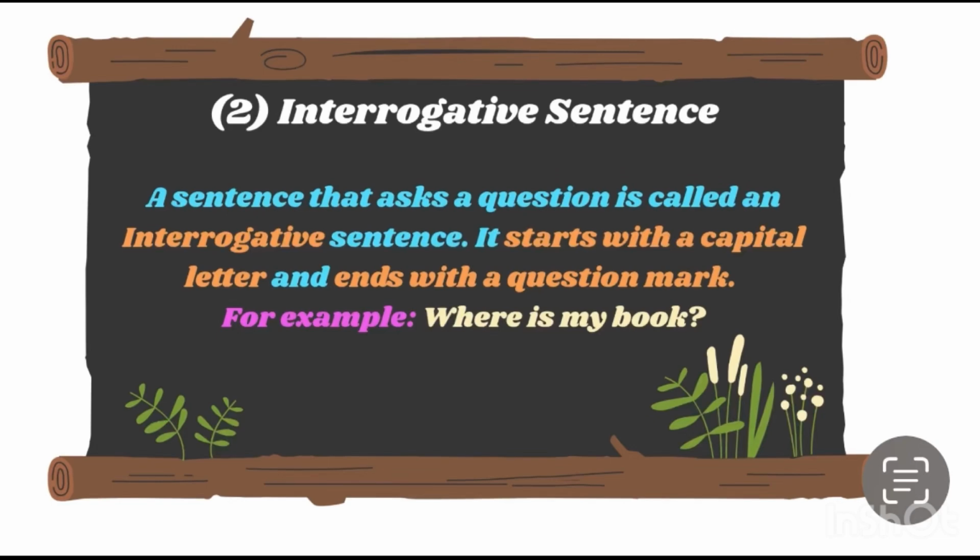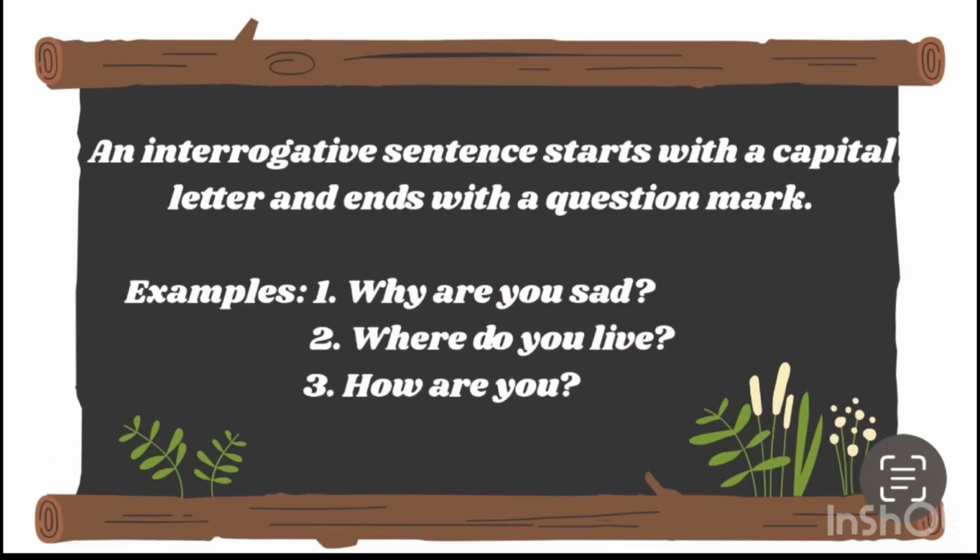That's why it ends with a question mark, such as, where is my book? Or, why are you sad? Where do you live? How are you? All these sentences that I have written here, you must pay attention there. They all are starting with a capital letter and all of them are ending with a question mark.